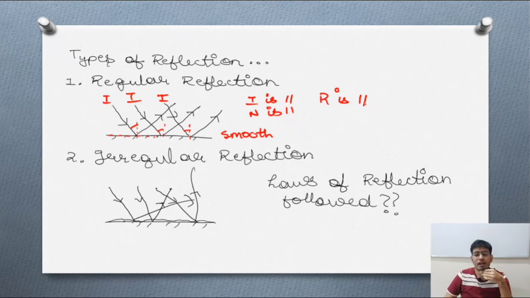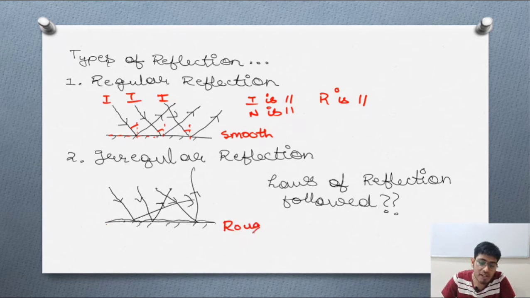Now, talking about the irregular reflection. You can consider this surface as a surface which is not at all regular. This surface is not at all smooth. We can say, in fact, that this surface is a rough surface.